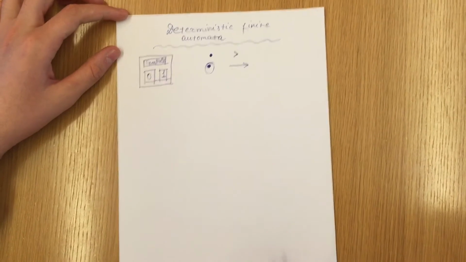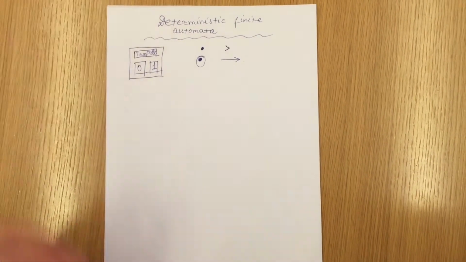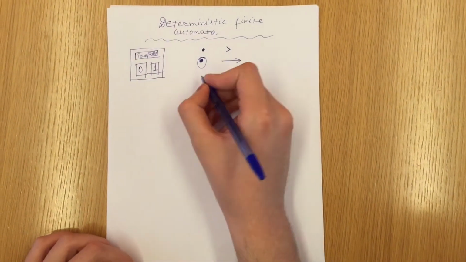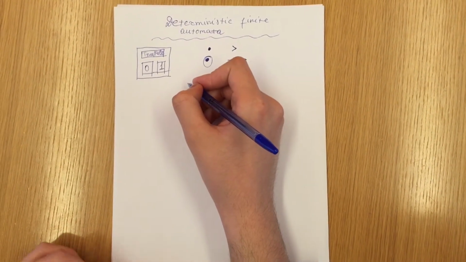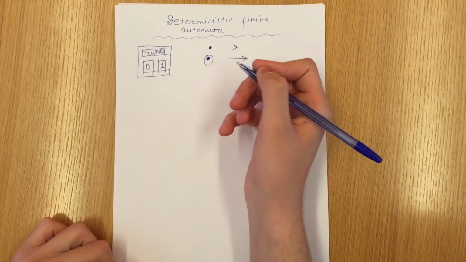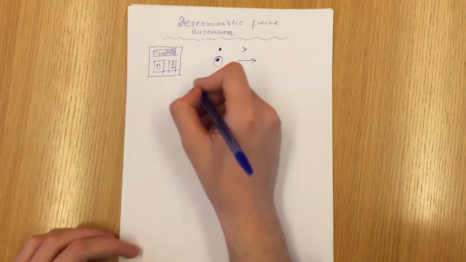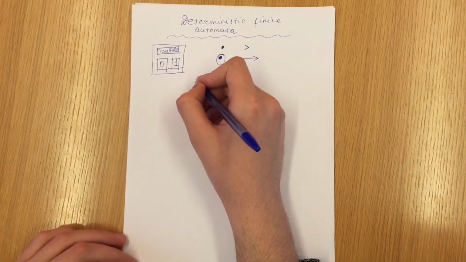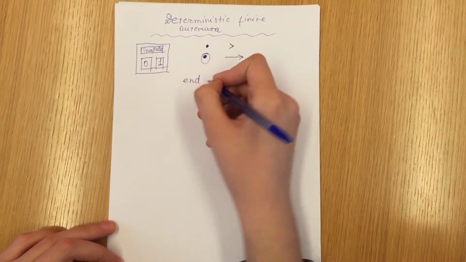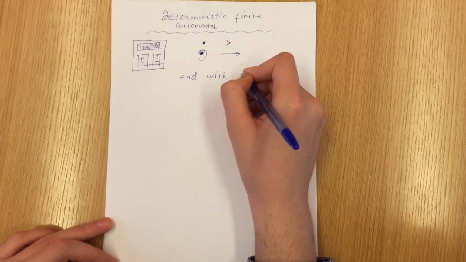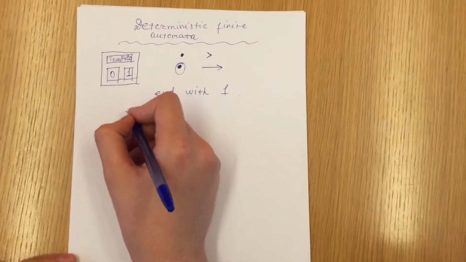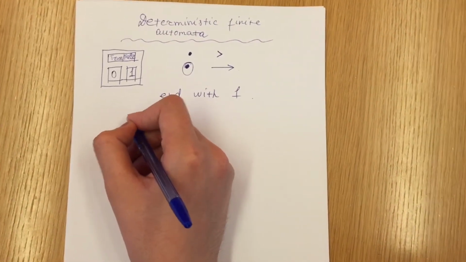So let's begin from an example to make it clearer. We want an automata that will tell us true if it ends with 1. So the word should end with 1 in order to be true. So we write the initial state.